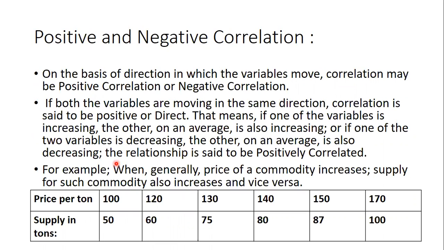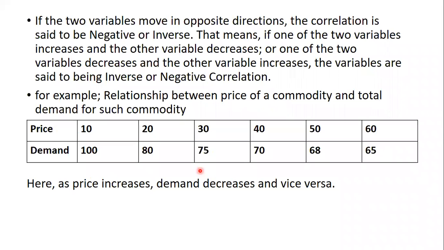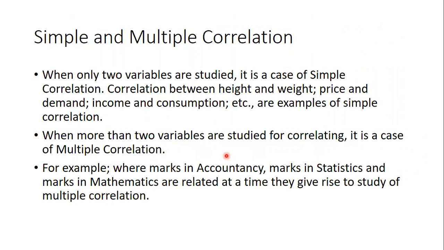Now, if you see here, price per ton is increasing, supply is also increasing. Both are increasing, it is positive correlation. If one is going up and one is coming down, which means if price is going up and demand is coming down, then it is negative correlation. Then simple and multiple correlation.